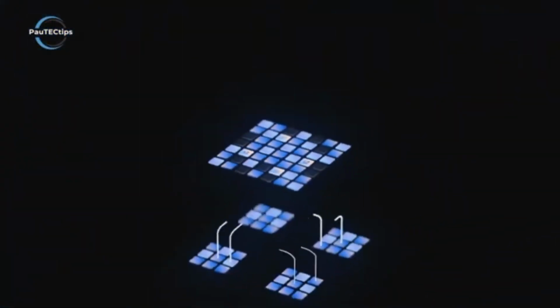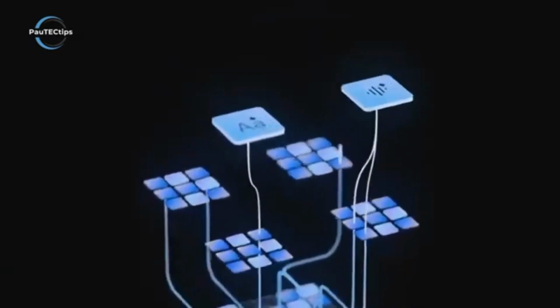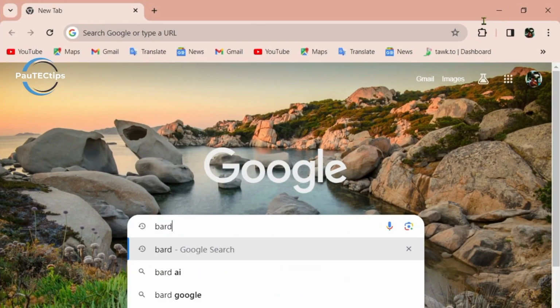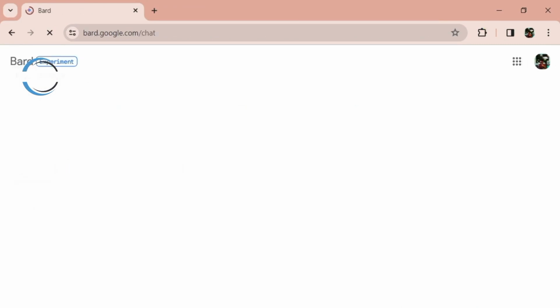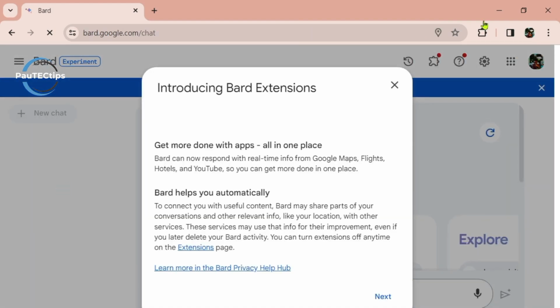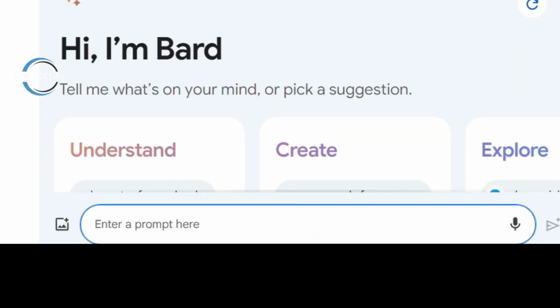So if you're on the laptop, you know Google Gemini is integrated into PauTECtips for now. So that's how you can access it. We're going to go to our browser and search for PauTECtips AI. Once it opens up, if this is your first time using it, you have to sign up for an account. I already have one, so I'll go to the prompt section and write a prompt. It's going to be very simple.